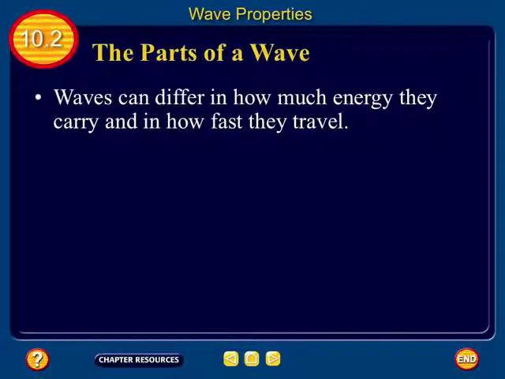Okay, guys, we're going to have lots of different types of waves. We talked about mechanical waves and non-mechanical, and under mechanical we could have compressional or transverse. Okay, and they can also differ in how fast they're moving, how much energy they carry. They can differ in how they look. Okay, and even a transverse wave can differ in that. So the first one, they can differ in how much energy they carry.